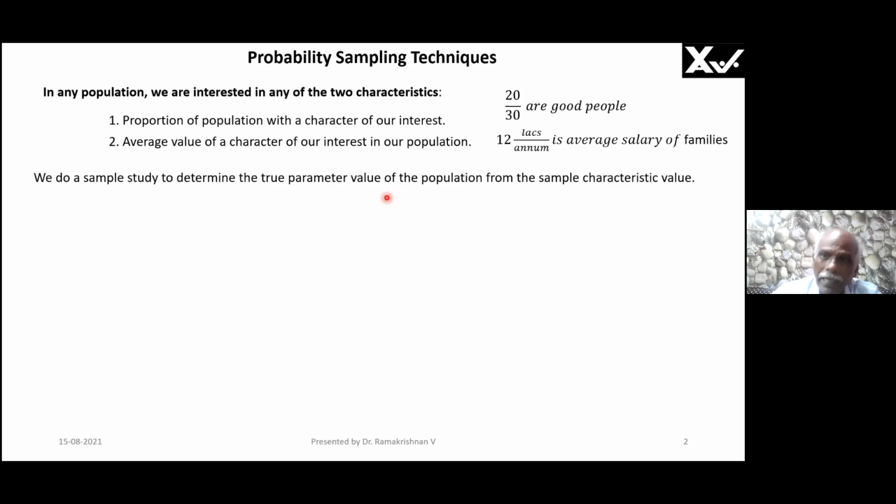Whereas a sample characteristic will change. The average salary or performance of only three of you, if I take, it will be different. Performance of any other three people I take from you will be different. Therefore, the characteristic value will differ for a sample. Sample characteristic is called statistic. Clear?